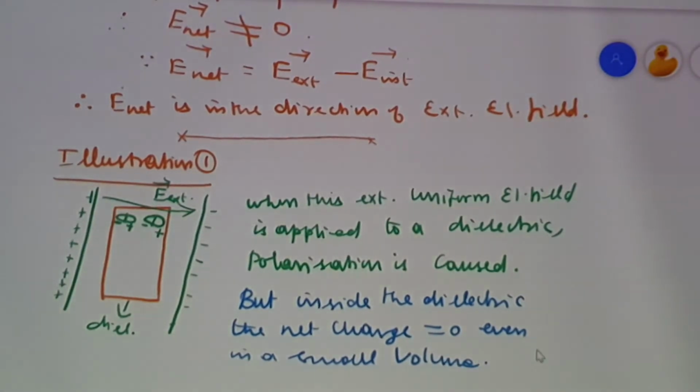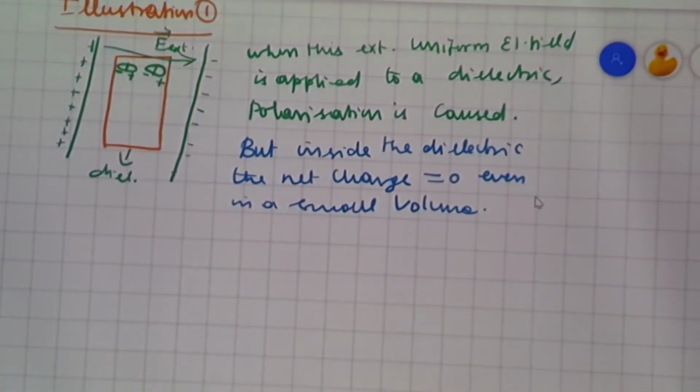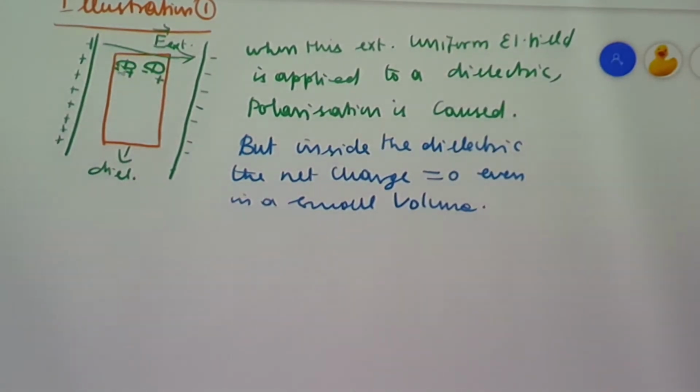When you consider the induced charges in this dielectric due to the external electric field, the dipoles are arranged in such a way that at the nearer end of the positive plate you have the minus charges, and at the nearer end of the negative plate you have the positive charges, generally called induced charges.